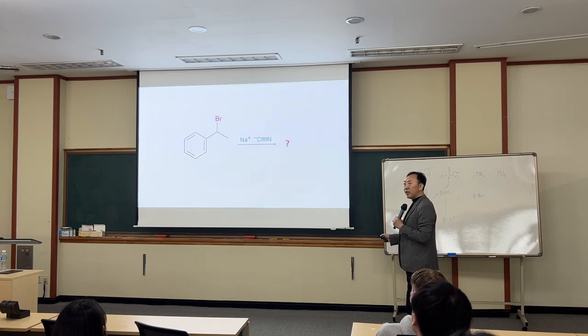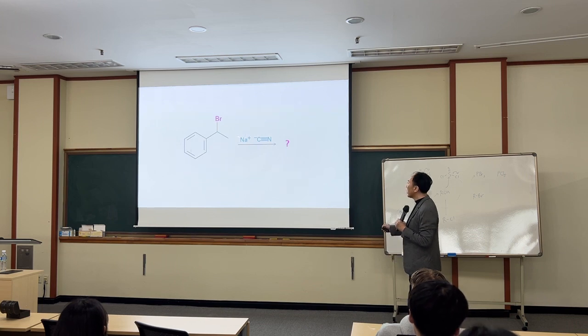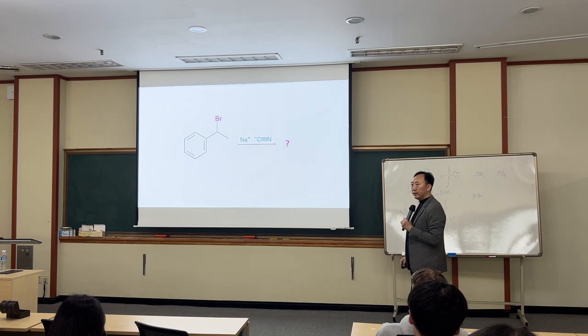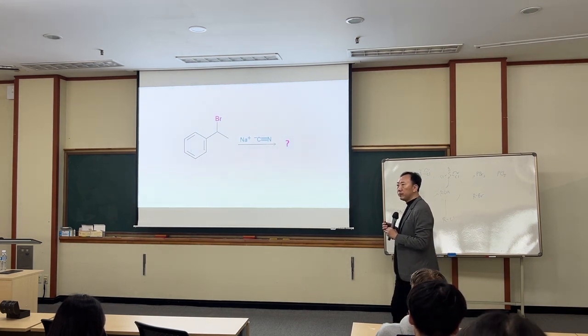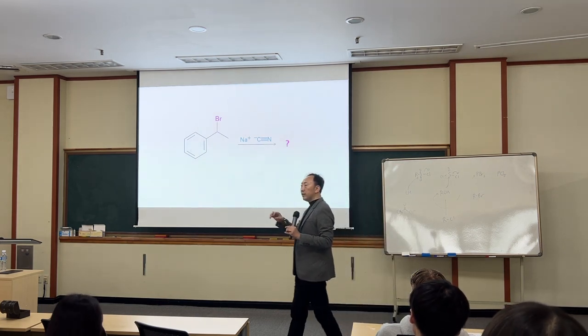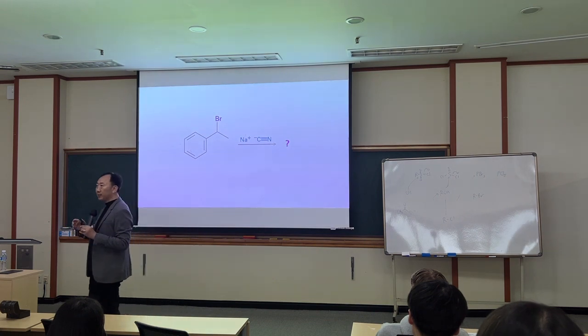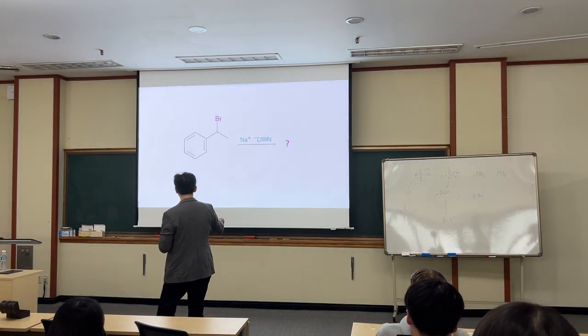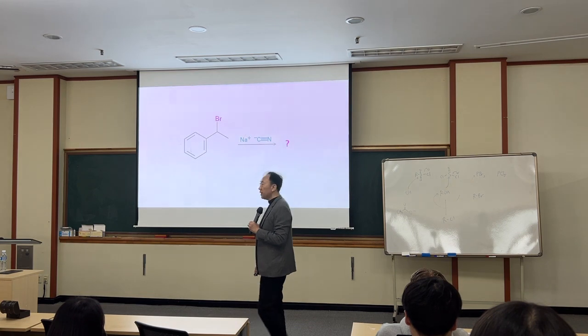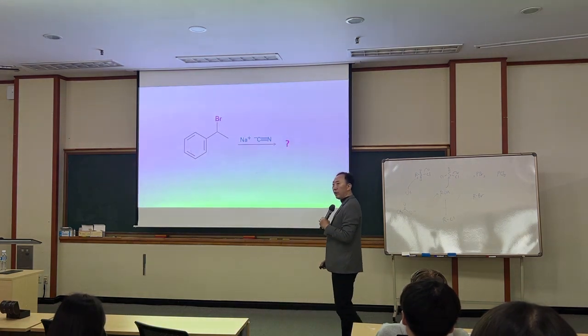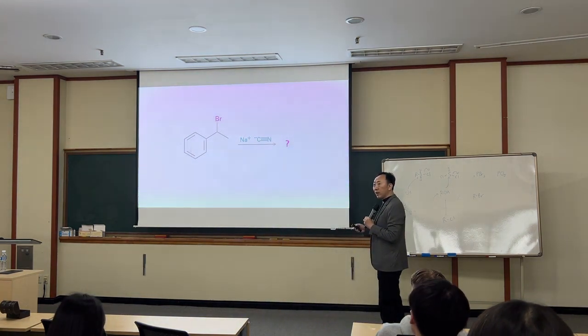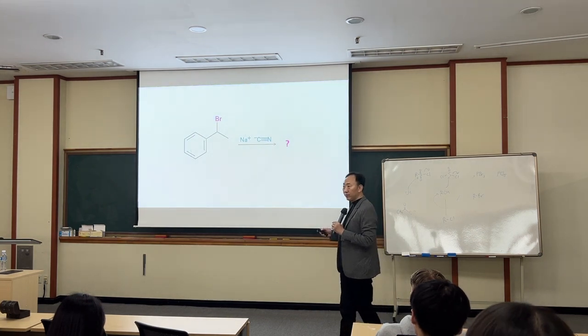Is this a chirality center or not? Yes, because it has four different groups: H, methyl, phenyl, and bromide. Here we have seen a similar nucleophile before. A carbon-carbon triple bond, where you can remove the proton and make acetylide. Similarly, cyanide, CN minus, is also a good nucleophile. If that attacks here, what do you think? Is the stereochemistry inverted or not changing?